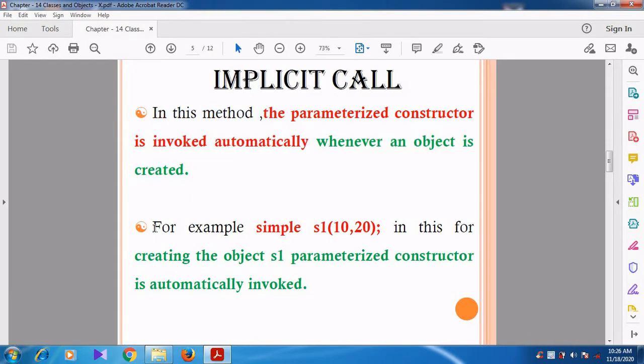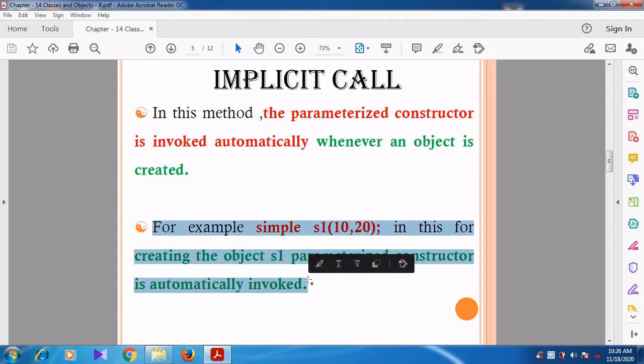See the example here. For example, Simple S1(10, 20). In this example, Simple is the class name and S1 is the object. 10, 20 are the two values which are passed to the parameterized constructor.